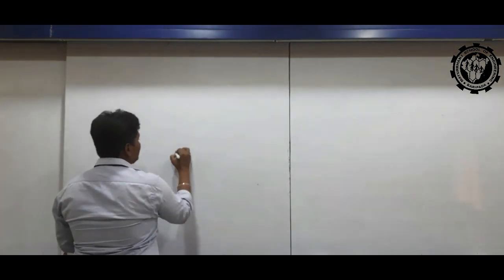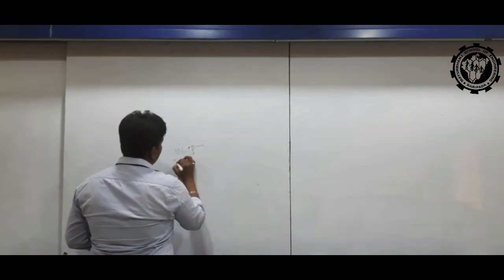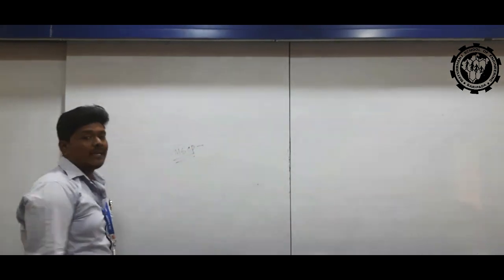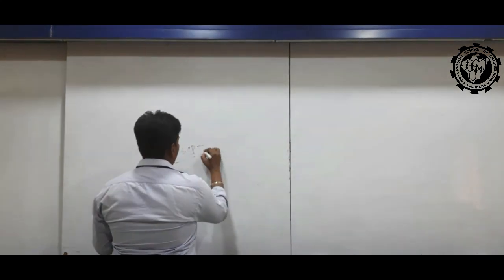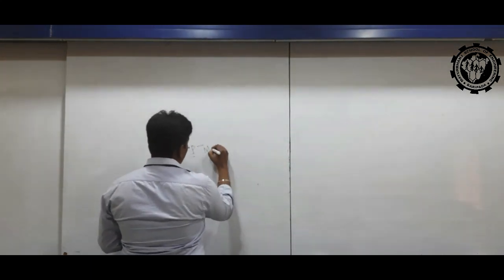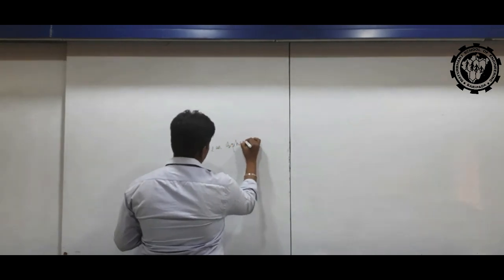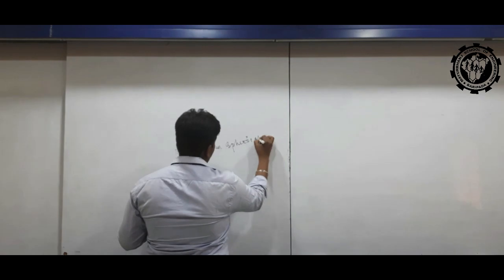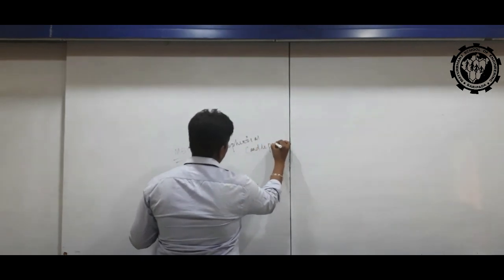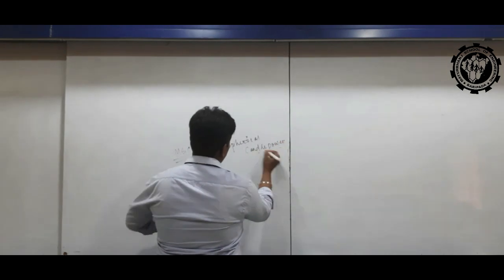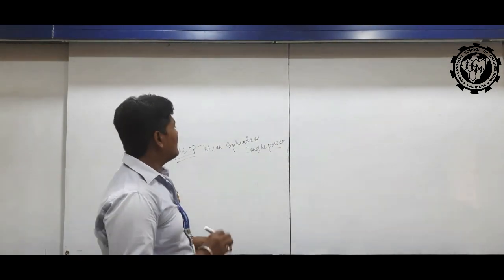MSCP. What do you mean by MSCP? MSCP is mean spherical candle power. Okay, mean spherical candle power.